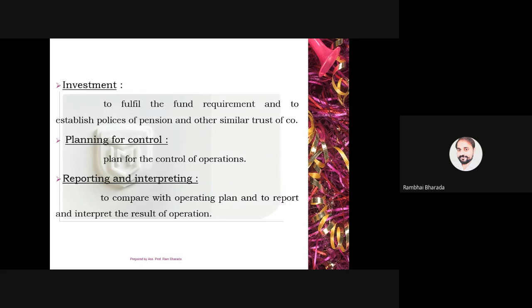Next is planning for control. Here, planning for control means planning for money control, not control over the people, not control over the material, but control over the expenditures, control over the money of management. Next one is reporting and interpreting. Each and every year, the finance manager is responsible to compare the reports prepared by the accounts department with the last year, with the past data, and based on that, he will take some decisions, and he also reports the same to the board of directors for future plans.